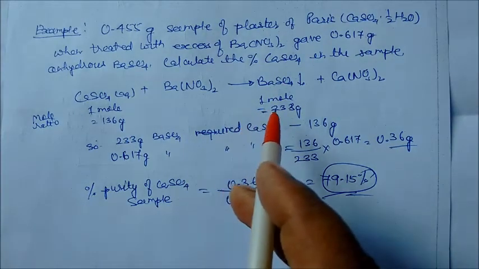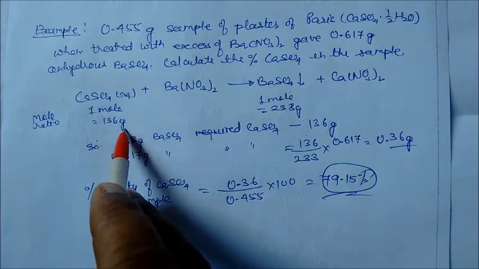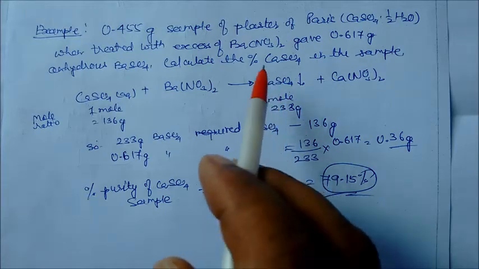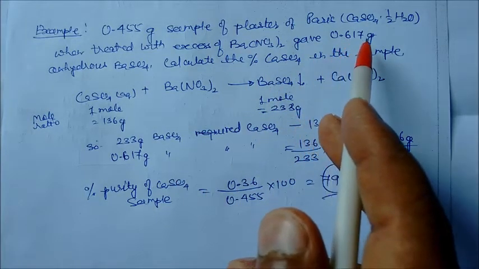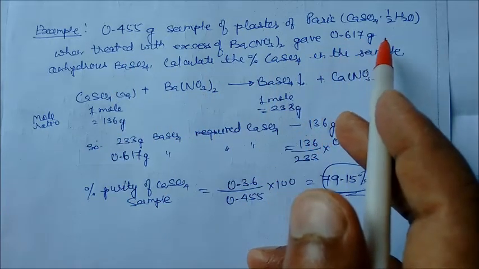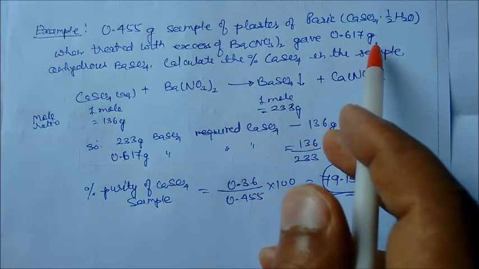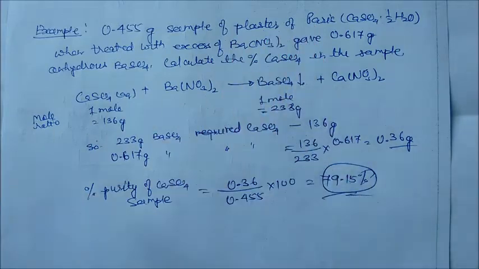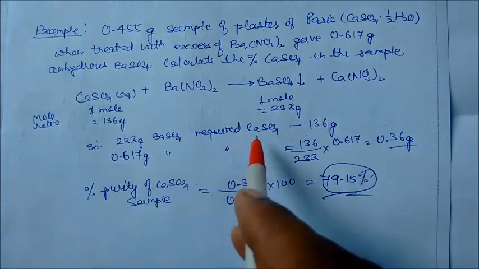The molar mass of calcium sulfate is 136 gram and the molar mass of barium sulfate is 233 gram. The weight we are given is 0.617 gram of anhydrous barium sulfate after treating. So for this much anhydrous barium sulfate, how much calcium sulfate do we require? For 233 gram, we require 136 gram of calcium sulfate.